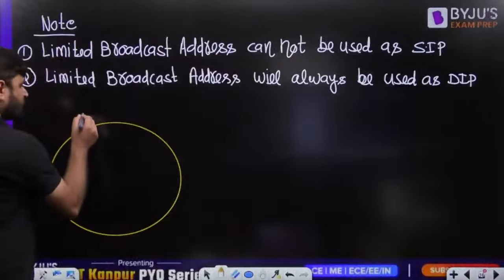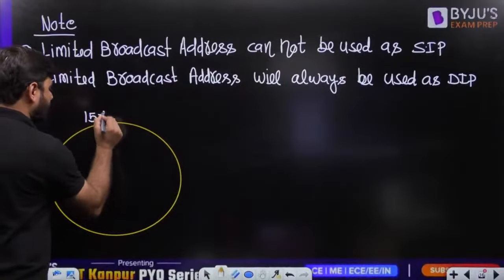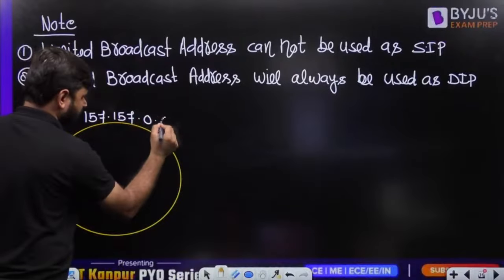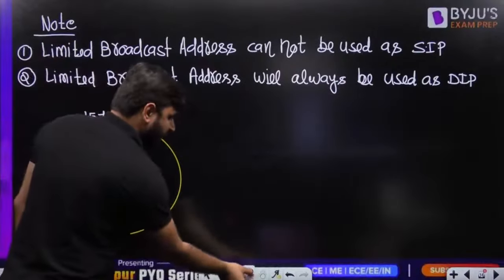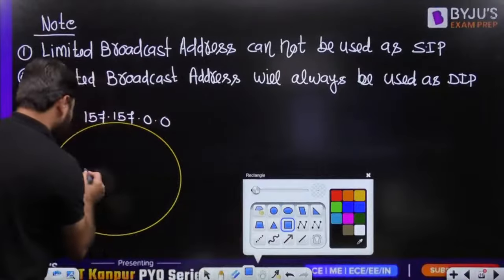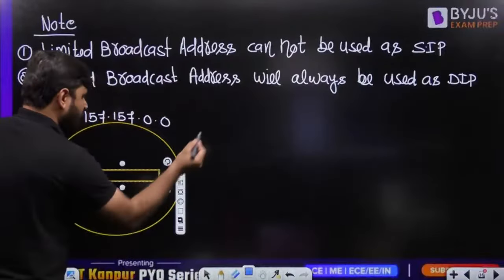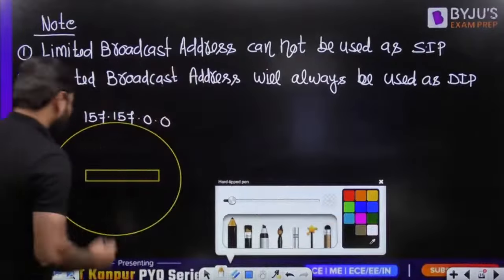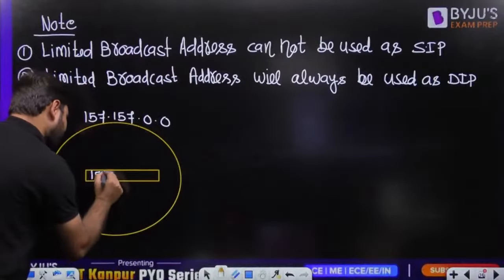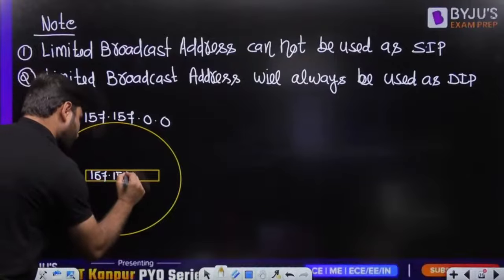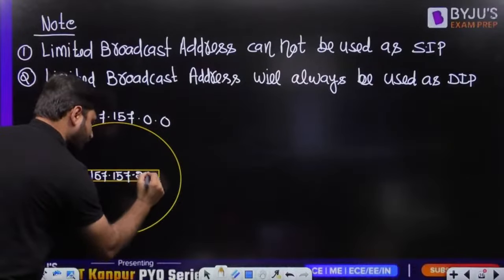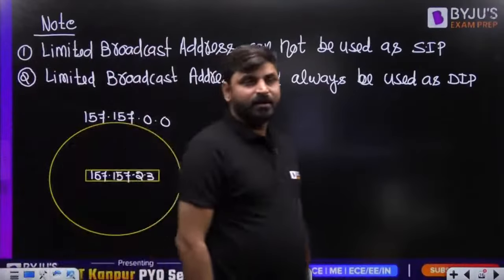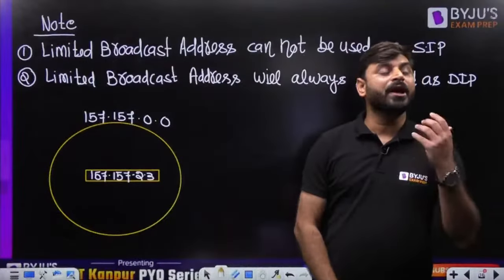Now, suppose this is the network 157.157.0.0, and there is one computer with an IP address like 157.157.2.3. What is the meaning of limited broadcasting? Sending a message from one computer to all other computers.